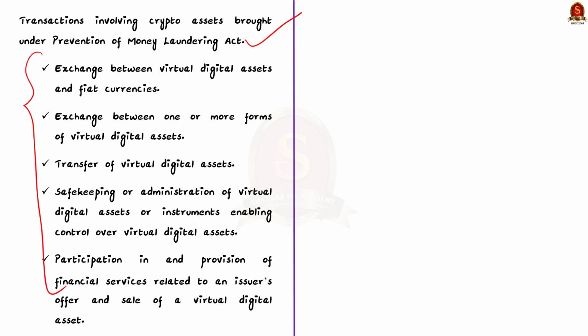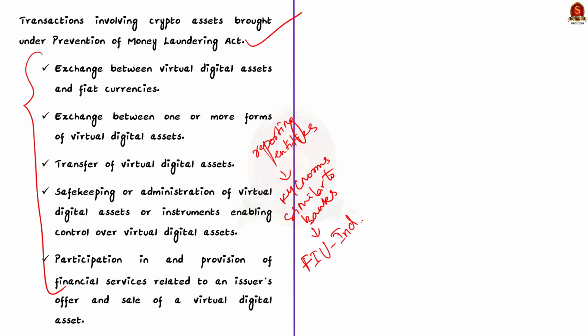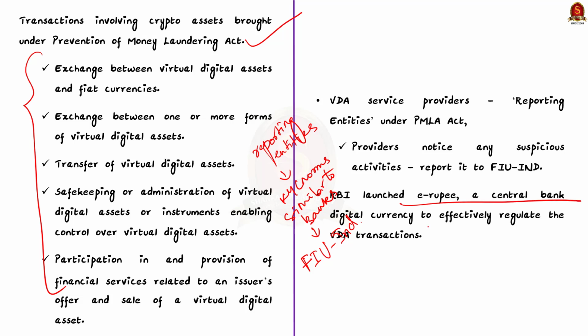So in short, VDA service providers or businesses have now become the reporting entities under the PMLA Act, and they have to follow similar reporting standards and KYC norms as the other regulated entities like banks, securities intermediaries, payment system operators, etc. In case VDA providers notice any suspicious activities, then they have to report it to the Financial Intelligence Unit India, FIU-IND. Finally, the RBI launched e-rupee, which is a central bank digital currency, to effectively regulate the VDA transactions. So these are certain facts that you have to remember about VDAs.